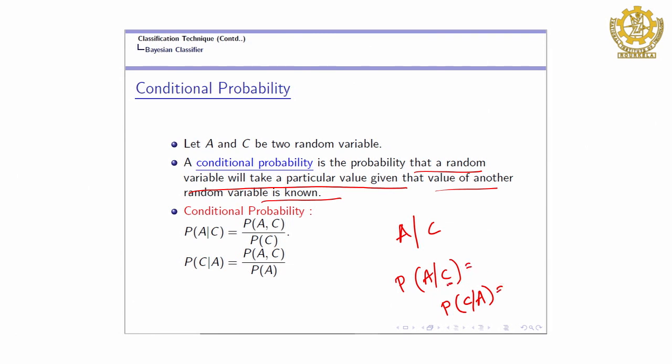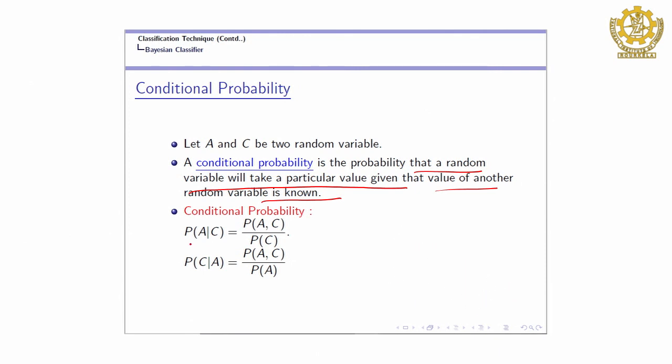When you know one thing has occurred, you find the probability of the other thing. Obviously, A and C are random variables, but not independent of each other. Now, this is the Bayes conditional probability theorem.